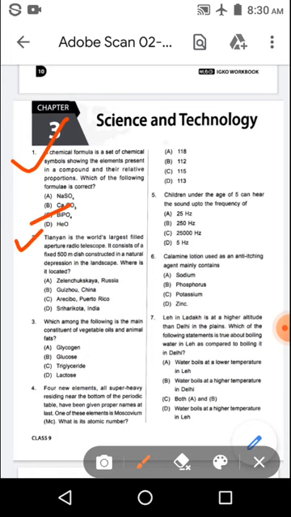Next question. Tinian is the world's largest field aperture radio telescope. It consists of a fixed 500-meter dish constructed in a natural depression in the landscape. Where is it located?